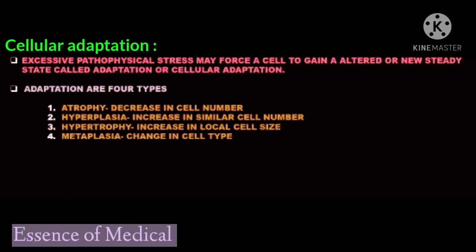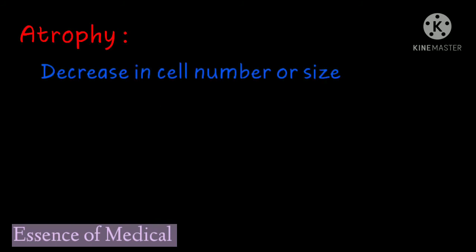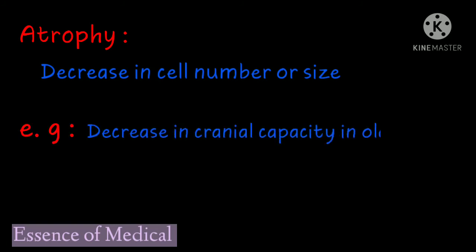What can be the types of adaptations we have to read in these chapters? Actually, there are 4 types: atrophy, hyperplasia, hypertrophy, metaplasia. Okay, atrophy. Atrophy will be a decrease in cell number. Cell size also can decrease. Atrophy means cellular numbers are decreasing, means some organs are shrinking. Suppose during your young age you have a very good brain capacity, but when people start to get older, the brain starts to shrink. This can also be an example of atrophy, right?